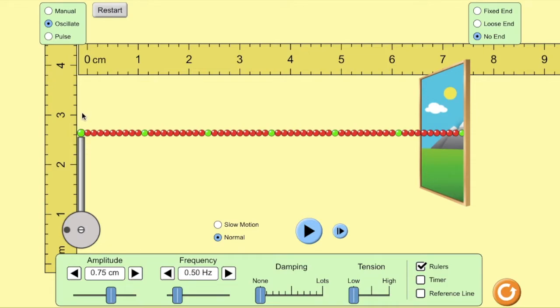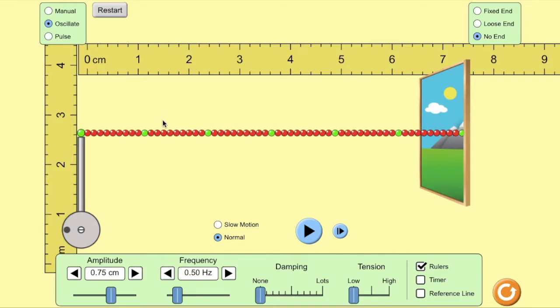And as this green one goes up, this red bead is going to be pulled by it. They're connected. So it's going to get pulled by it. It will be just behind the green one, and this red one will be just behind that red one, and so forth. So in a way, this is transferring energy from the first bead all the way down to all the other beads.